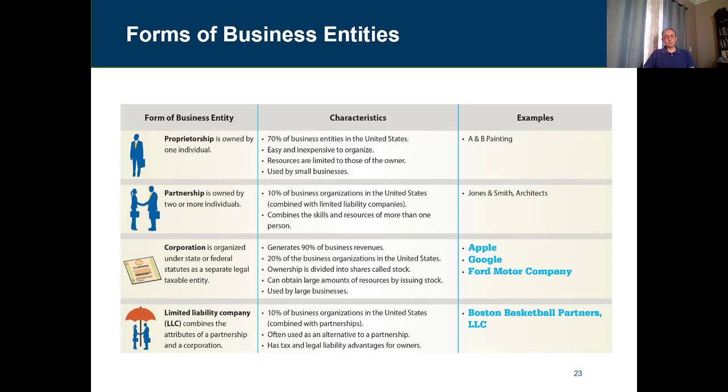However, 20% of business organizations in the United States are structured as corporations. So all the companies that we know, like Apple, Google, Ford, and you name it, these are corporations that are traded in the stock market. So as I said earlier, this is used by large businesses, and they can obtain a large amount of resources by issuing their own stock in the stock market.